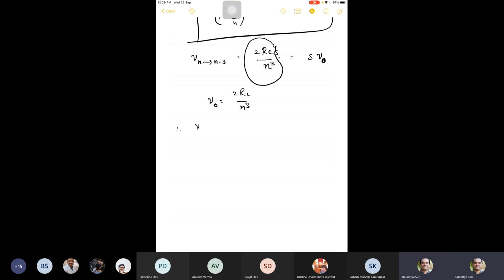Therefore, nu going from n to n minus s behaves approximately as s times nu naught, where nu naught is the frequency that Bohr interpreted as the frequency in the nth level.